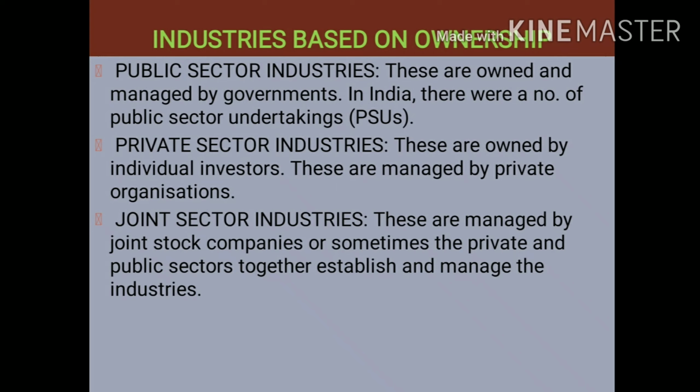And third one is joint sector industries. These are managed by joint stock companies or sometimes the private and public sectors together establish and manage the industries. So on the basis of ownership, industries have been classified into public sector industries which are owned by government, private sector industries which are owned by private organizations, and joint sector industries which are owned by both private and public sectors. So this is the classification of industries on different bases.